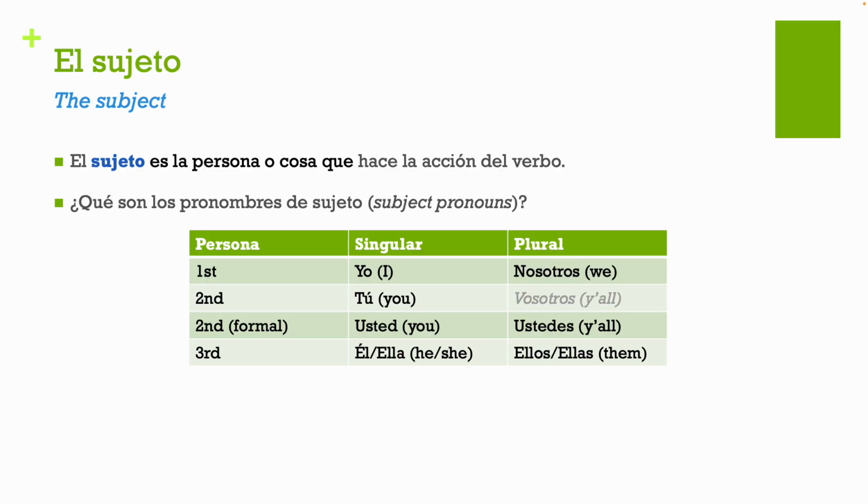We also have some that we probably didn't talk about in 111, like vos, which is another way to say tú, and it's used in places like Argentina and Chile, among other countries. So we have a lot of different ways to refer to other people without using their names. Estos son los pronombres de sujeto, and we already know what those are.